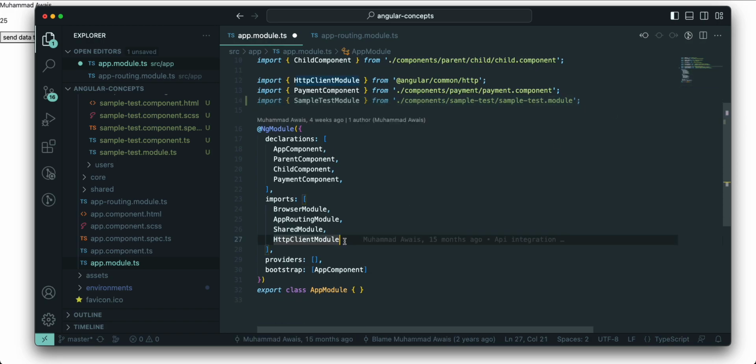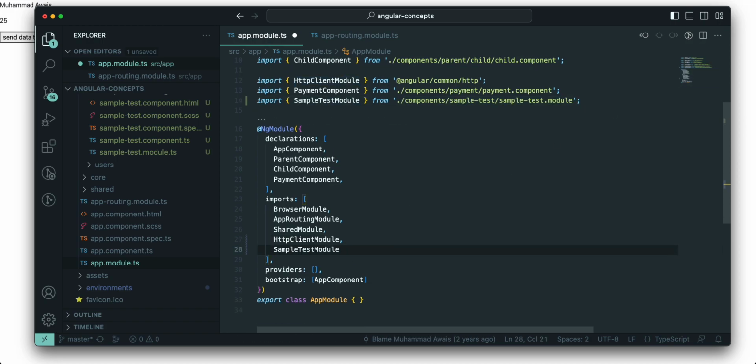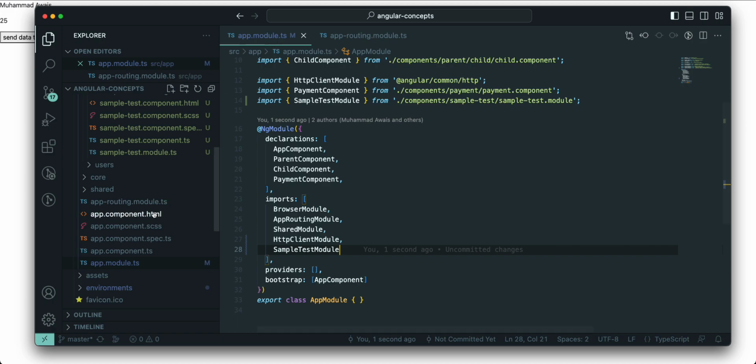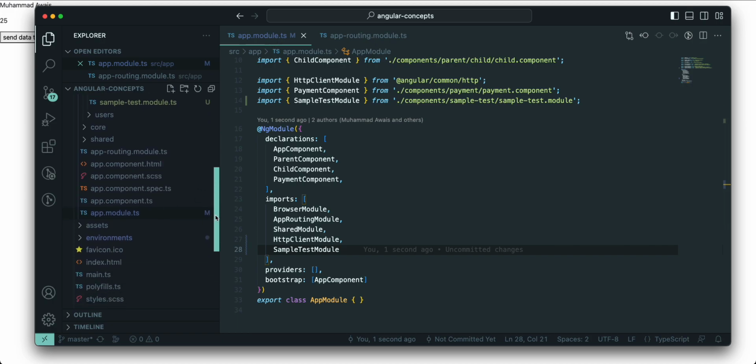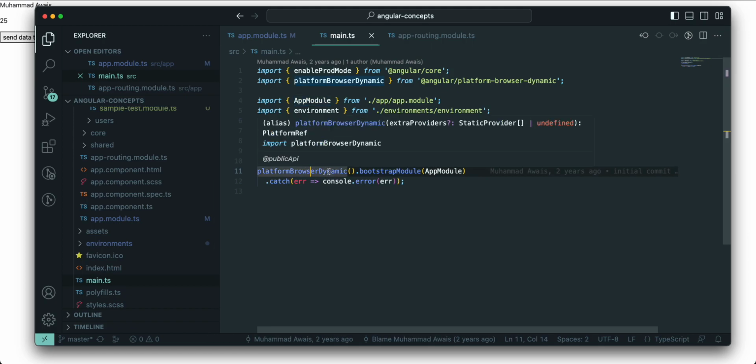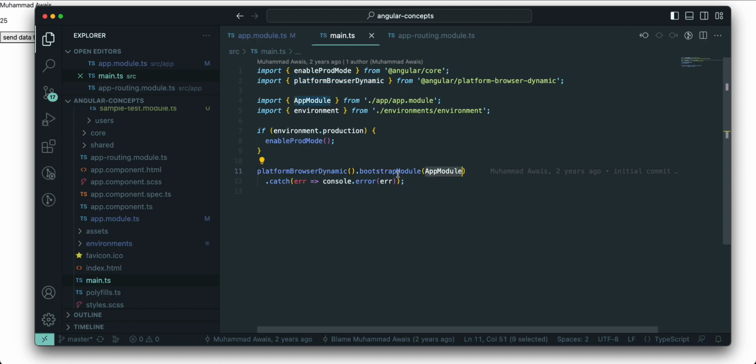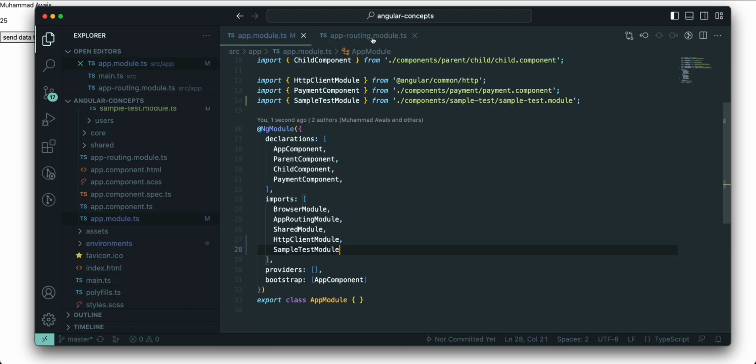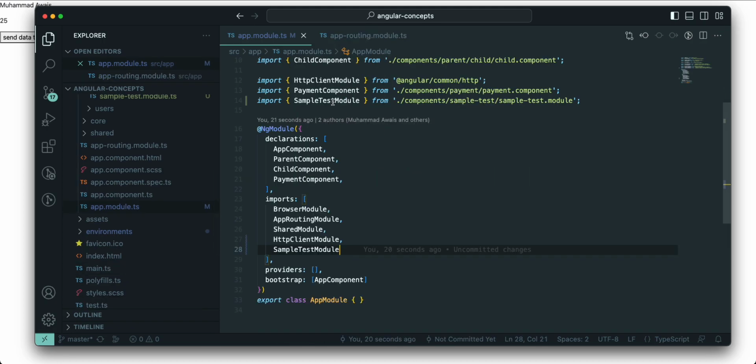And inside the imports array, I have to import this module to let my app know that I have one more module which I want to use inside my application. Because app.module is the entry gate, as I have also shown you in the main.ts file. Platform browser is rendering and assigning this app.module to your application, since it's the entry gate for your Angular application. So it's my responsibility when I'm creating a new module.